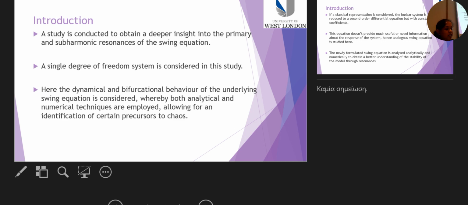So stability in a power system is closely tied to the concept of disturbances, which are sudden or sequential changes. Even a small disturbance can have a large and interesting effect on the dynamics of a system. By linearizing the equation that represents a system, eigenvalue and frequency methods can be employed to analyze the stability of the system. In this study, a single degree of freedom system is considered that will allow us to study the nonlinear dynamics and the stability of the system in hand.